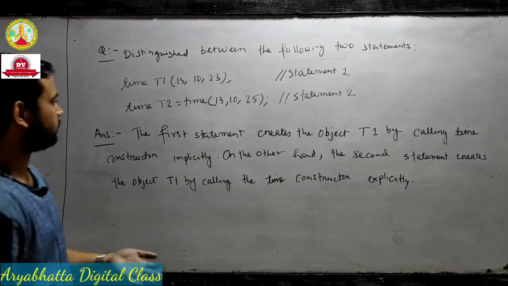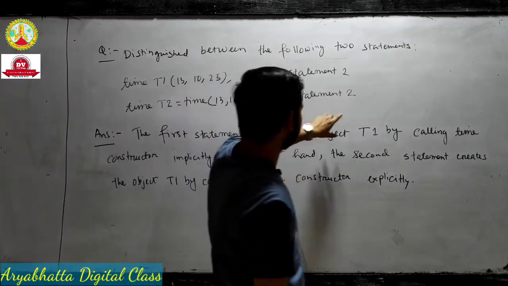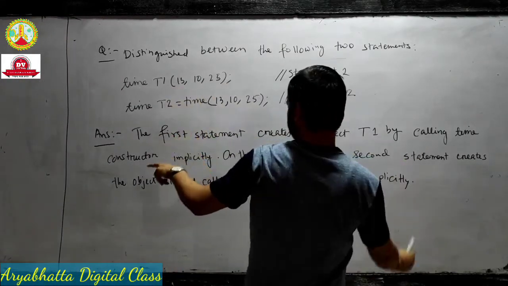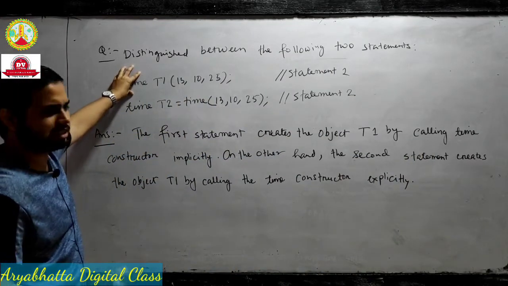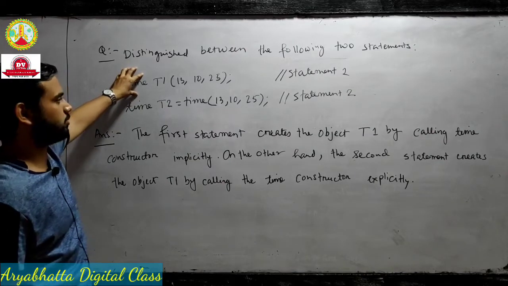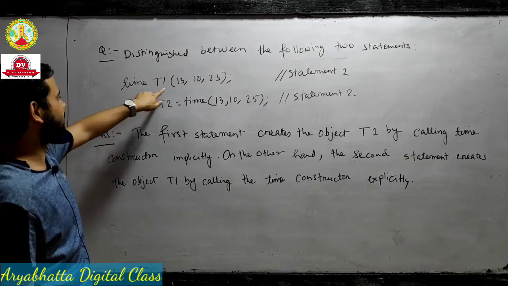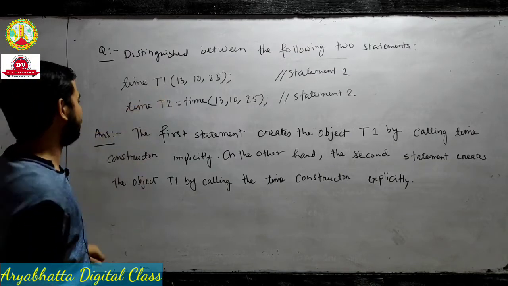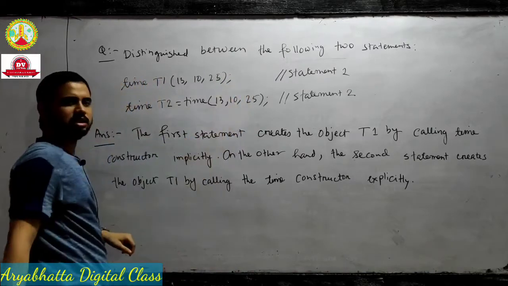See what the first statement means. The first statement creates the object t1 by calling the time constructor. Actually, time here is the constructor, and time is also the class, because the class name and constructor name are the same. You take it as a constructor because this is a special question for the constructor topic. This constructor time creates an instance, meaning an object, and this is taken implicitly, meaning internally.